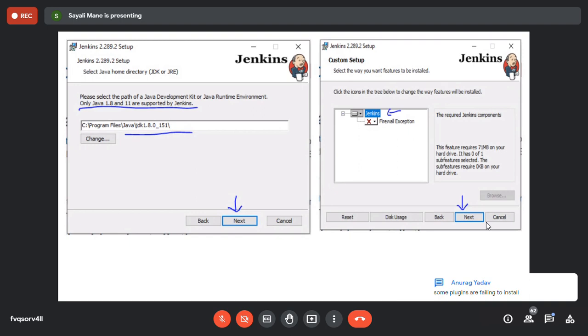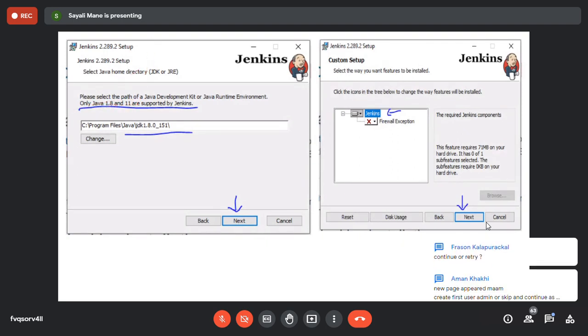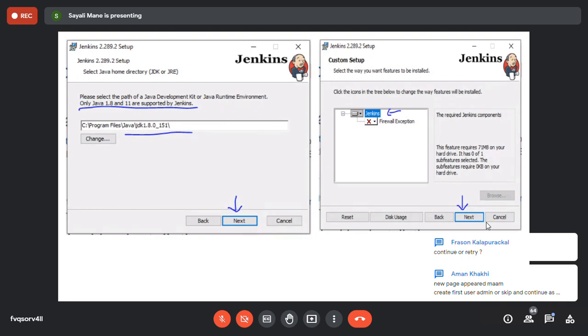Some plugins failed to install. It's okay, no problem. Click on the next one. See, do you have this Java version 1.8? Because only 1.8 and 11 are supported by Jenkins. If you don't have it, then it will cause some problems. Click on the continue.